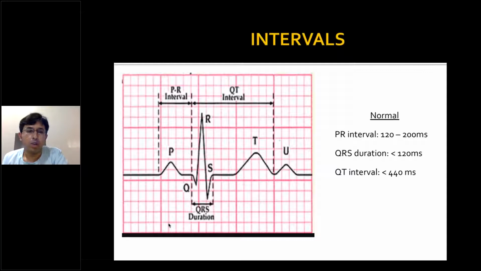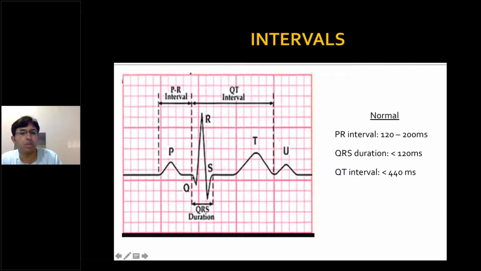This is a basic ECG. You all know P, QRS, T, and U wave. The normal PR interval is calculated from the starting of the P wave till the starting of the QRS complex. This interval is normally between 120 to 200 milliseconds. Anything more than 200 milliseconds goes into an AV block. The QRS duration is normally less than 120 milliseconds. The wider the QRS complex, the more distal is the origin, like the ventricles where the impulse originates, or there is a bundle branch block.